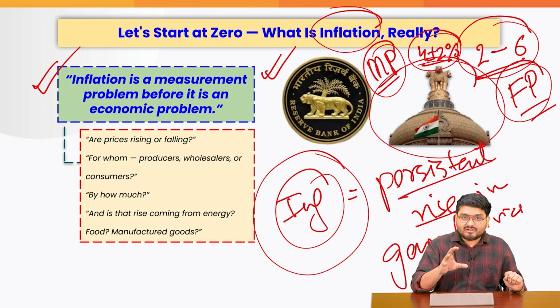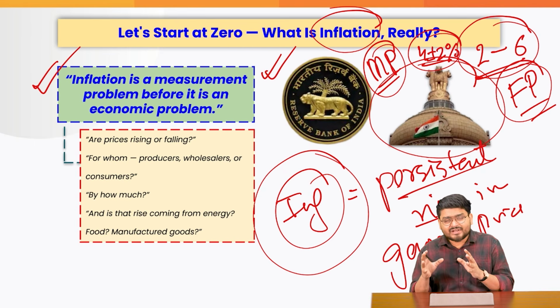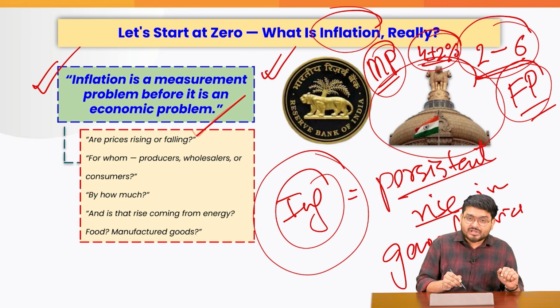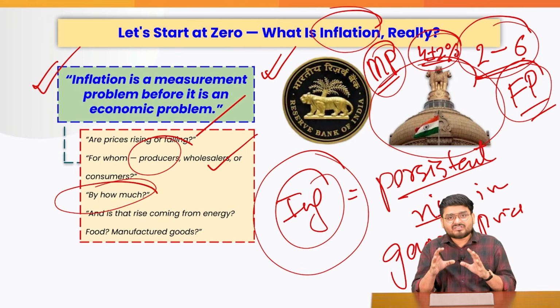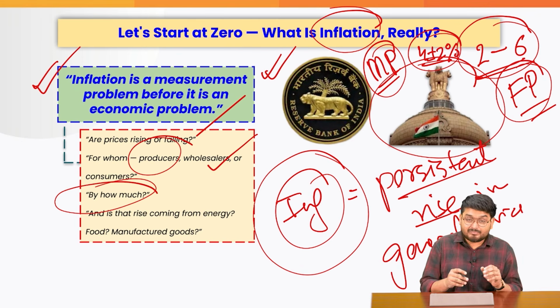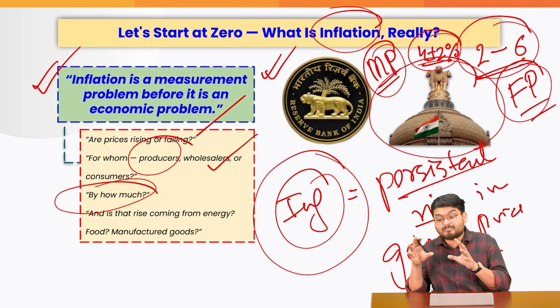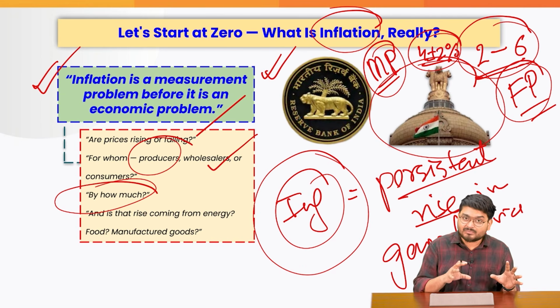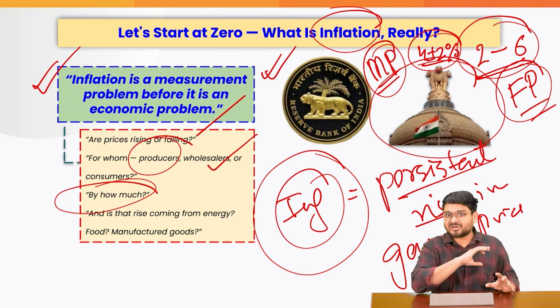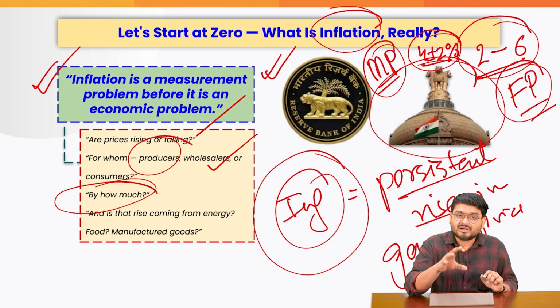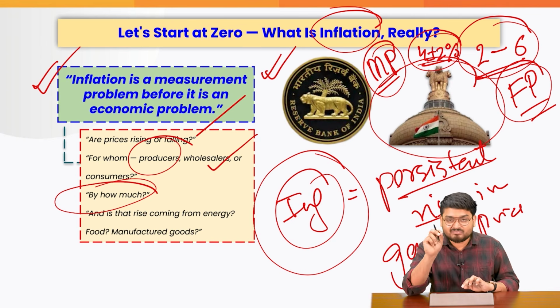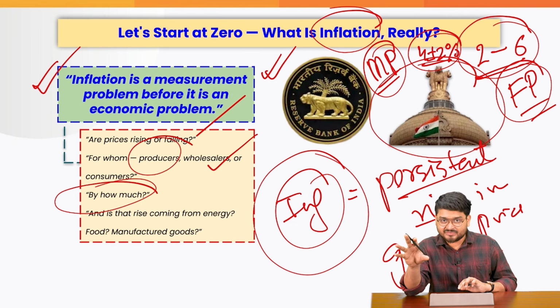So this is why we have to understand whether the prices are rising or falling, how they are hitting the producers, wholesalers, consumers, by what rate, and various other things. For example, if the price rise is coming from a particular reason or a particular commodity or a particular region, for example, due to the Middle East crisis. So this is exactly how inflation must be measured and why inflation measurement is so important, right?